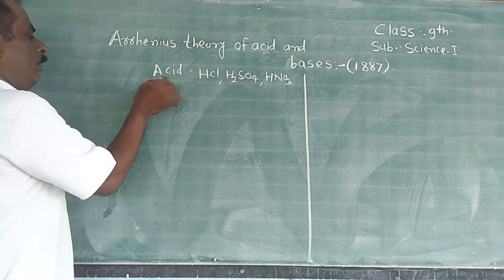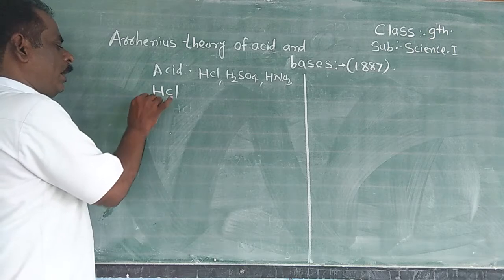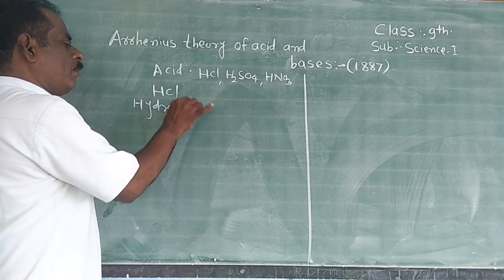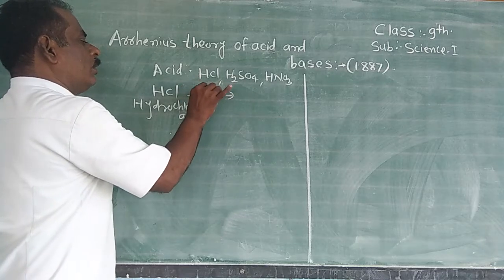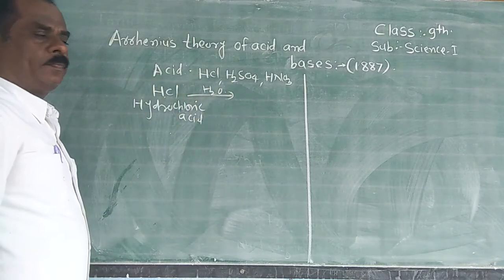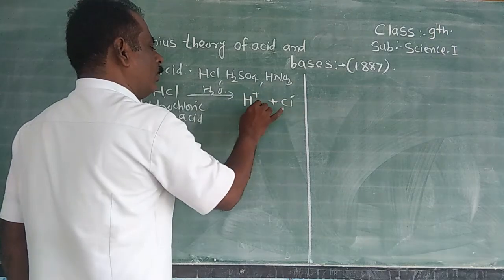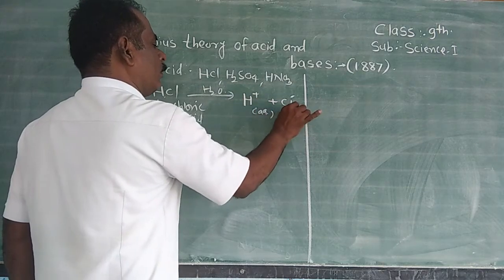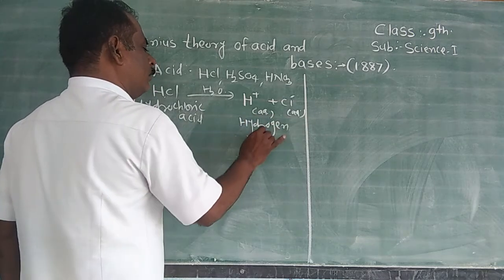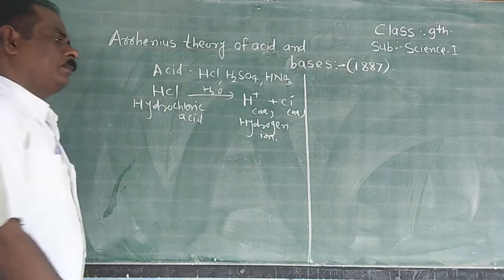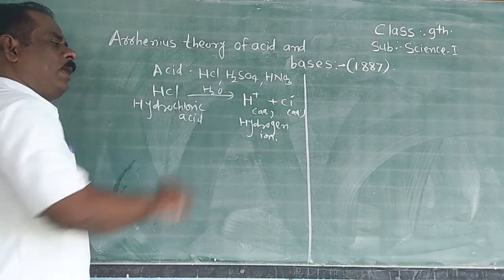For example, when hydrochloric acid is dissolved in water, you know that it dissociates into ions. Which ions? It gives the hydrogen ion and the chloride ion. The hydrogen ions are cations. Therefore, it is an acid because in the aqueous solution it gives the hydrogen ion.